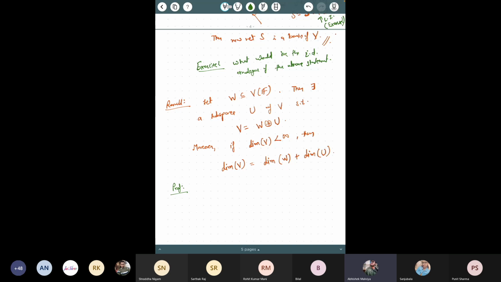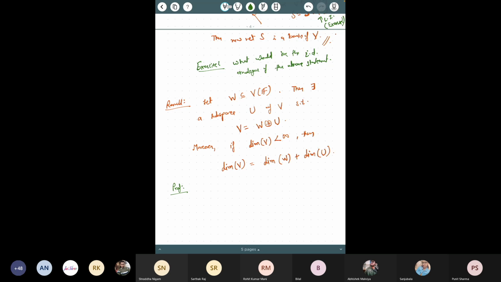So if we take a linear combination, we will make one set in which all those elements will be there which are not in W but are in V. This set is called the U set. Then we have to show that V is the sum of W and U, and then we show V is the direct sum of U and W. Exactly, so this is the idea. You are correct.